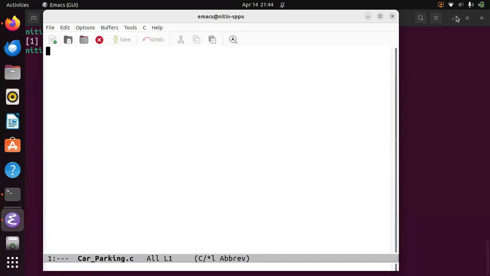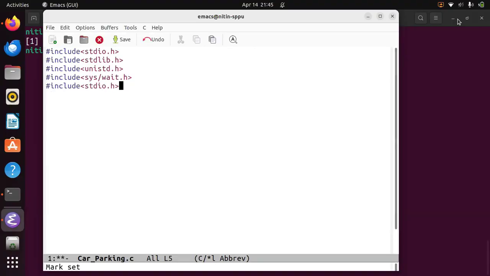So we'll include the header files: #include <stdio.h>, <stdlib.h>, <unistd.h>, <sys/wait.h>, then <sys/mman.h>, correct?